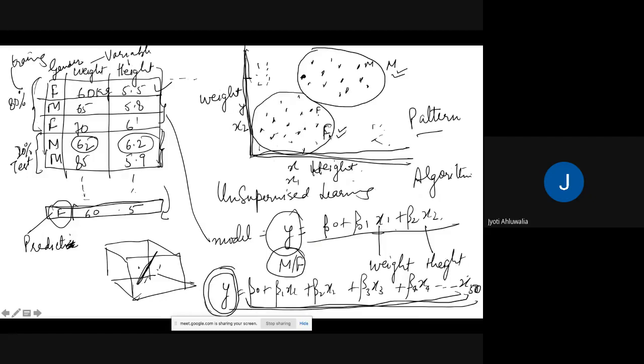And we do not know whether it is a female or a male. So we have only height and weight. We have only these two columns. Then that information would only be for unsupervised. There is no labeled column.